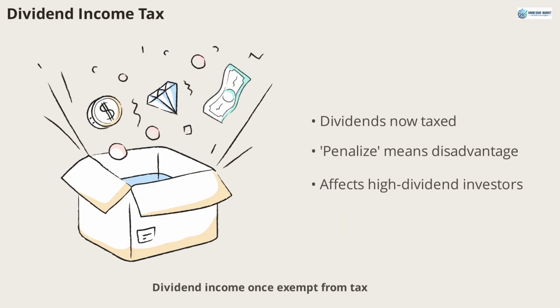Dividend income, once exempt from tax, is now taxed at your personal income slab rate. The verb penalize is used to describe placing an unfair disadvantage or financial burden on someone. For example, the new rules penalize high dividend investors. This term is important for discussing negative consequences in both finance and English.